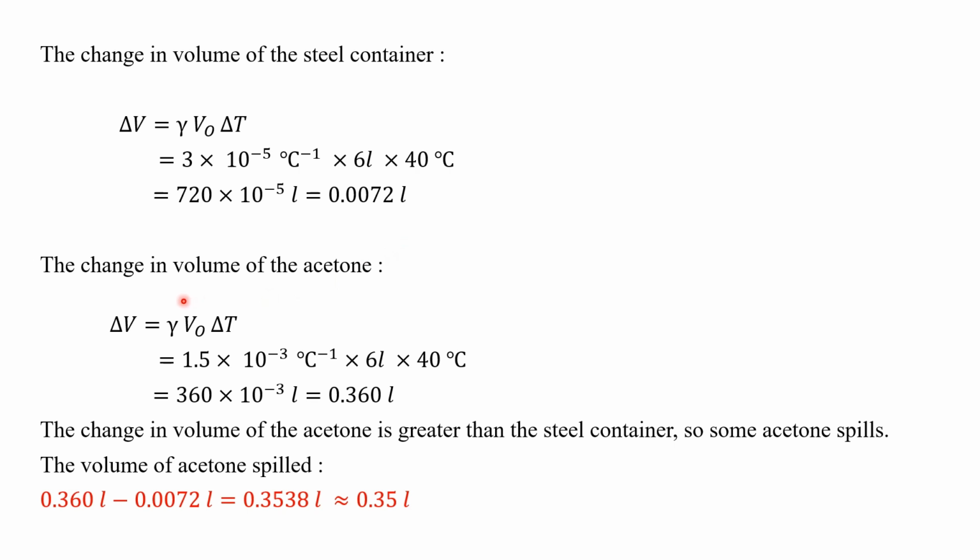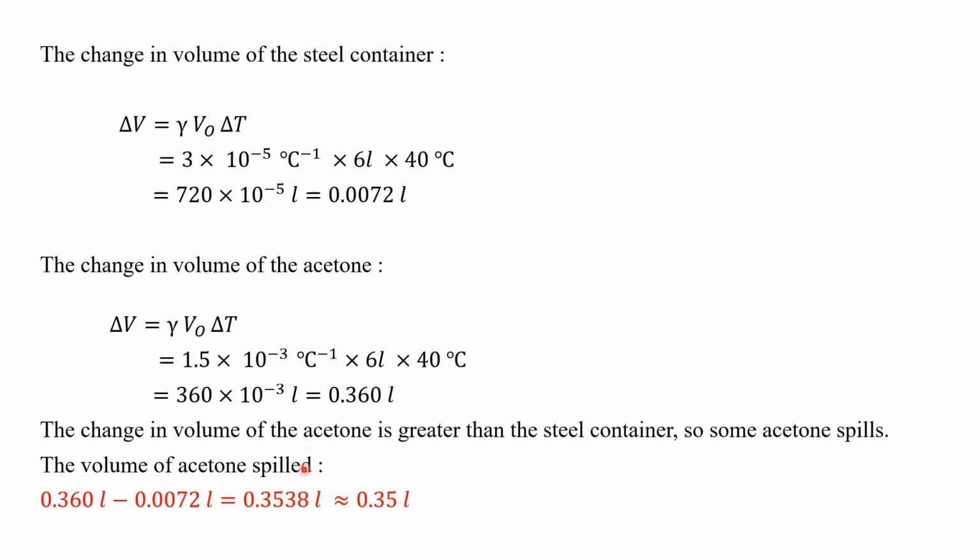Then we need to find the change in volume of the acetone also. We use the same formula, with gamma being the acetone's volume expansion coefficient, and we know the initial volume and delta T. Finally we get 0.360 liters for the change in volume of the acetone.